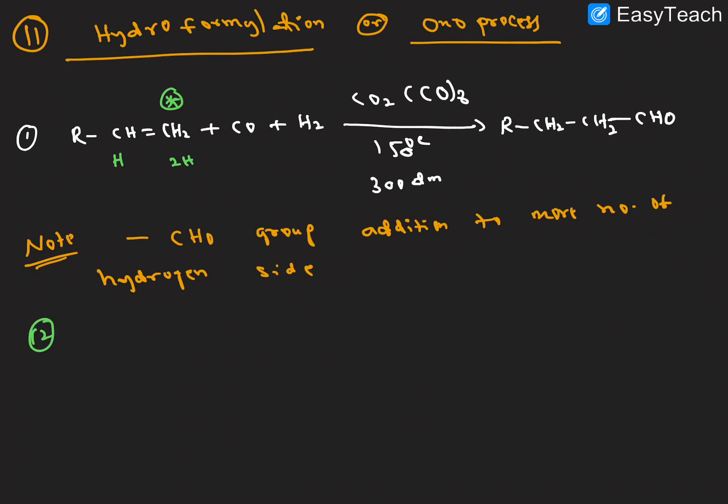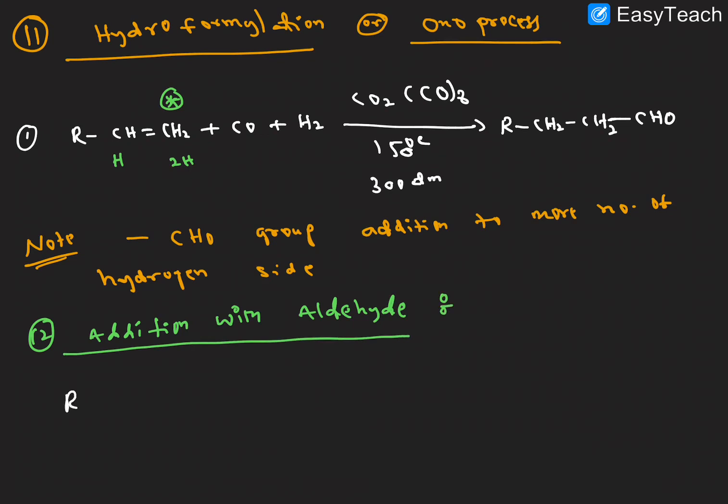Next reaction, 12th reaction, right? Addition with aldehyde. So what is the reaction here?